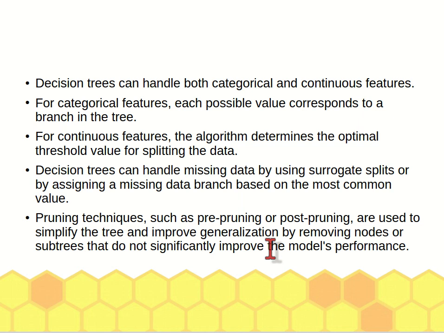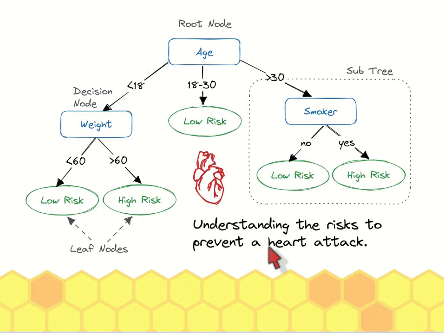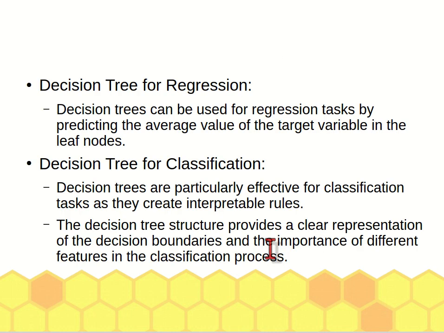It works like this. For example, you have the decision node, and then you have the branch and the leaf. Normally a decision tree is a binary decision tree. Of course, it can be used for regression and also for classification.